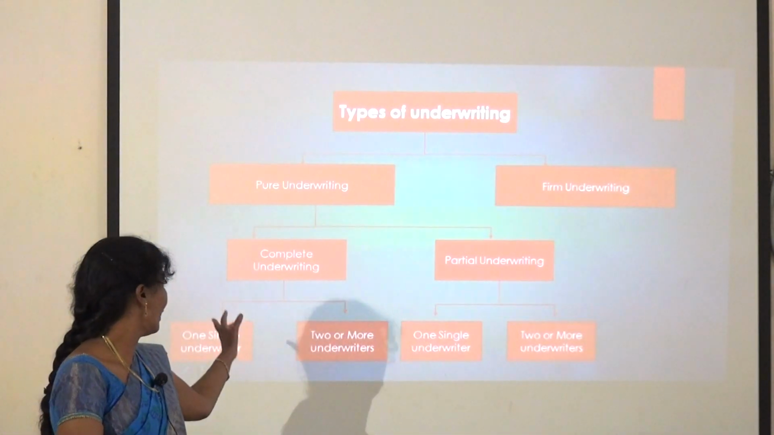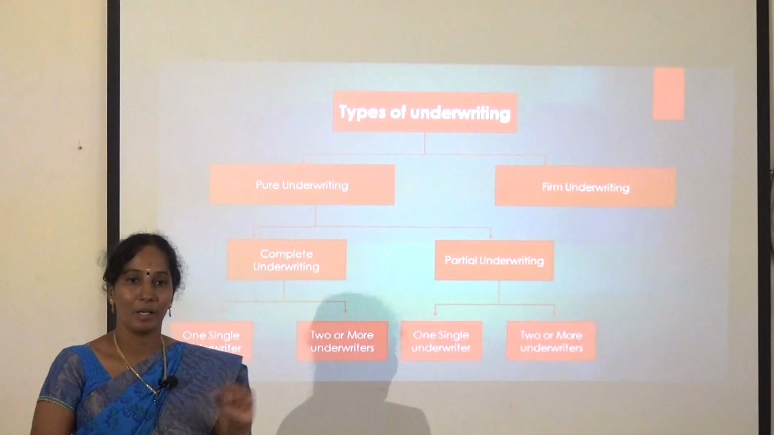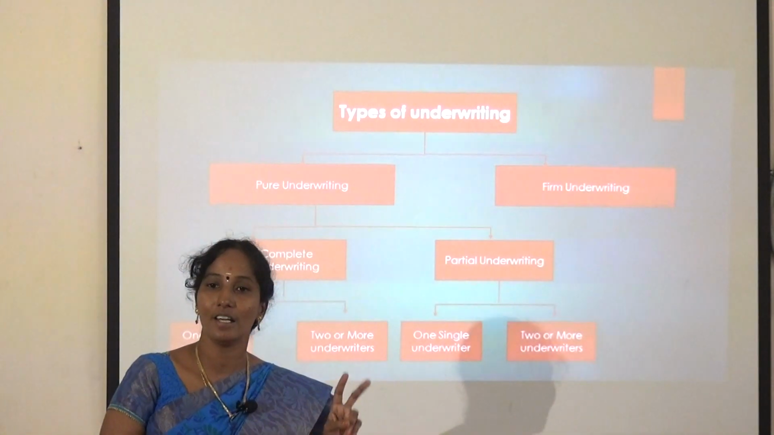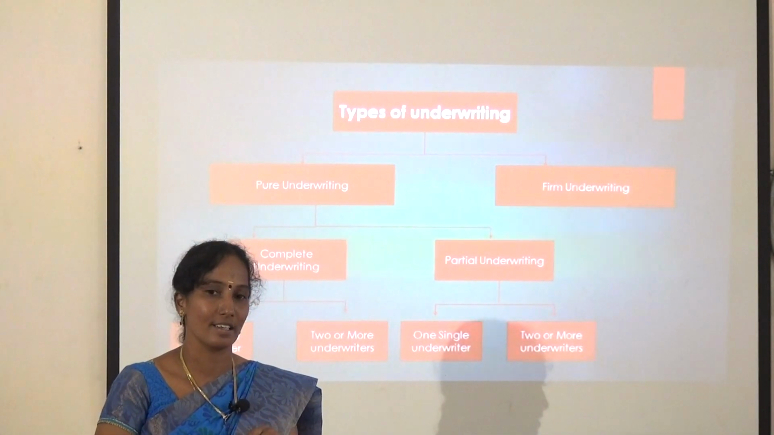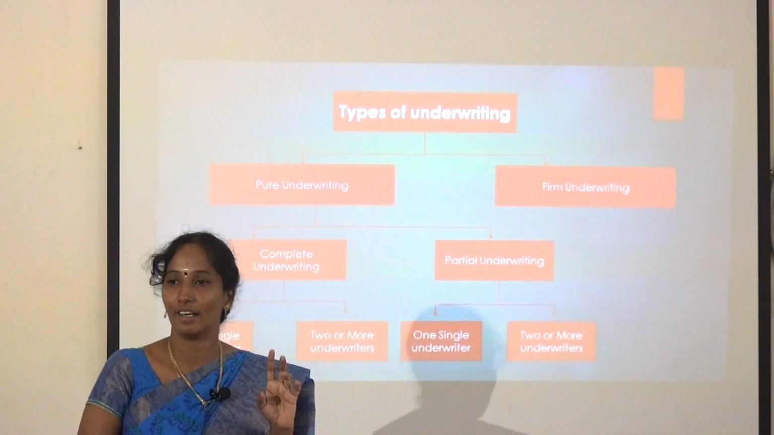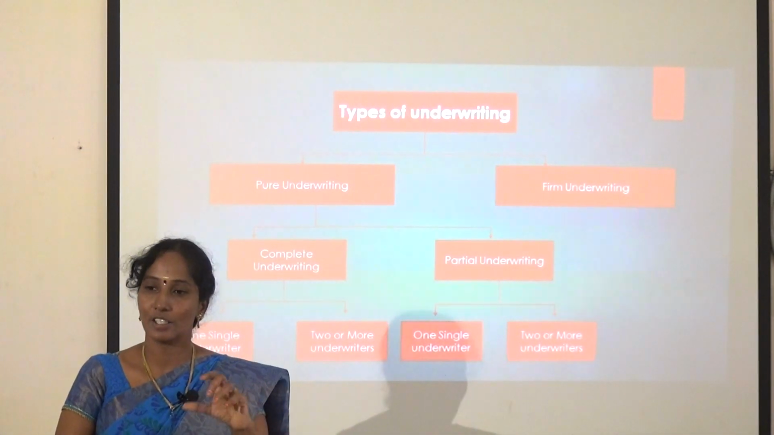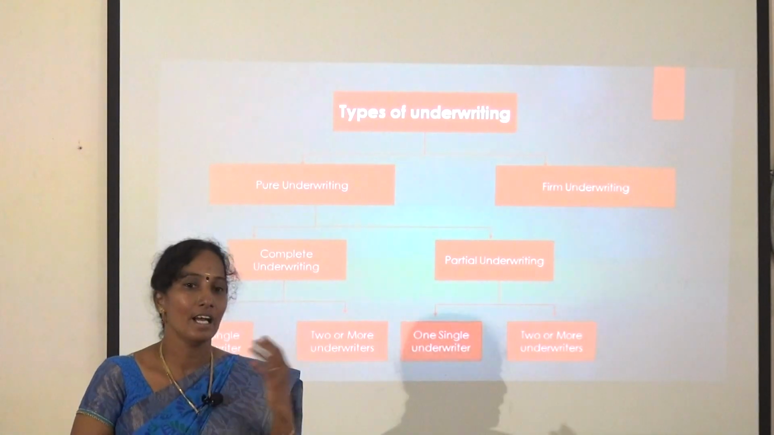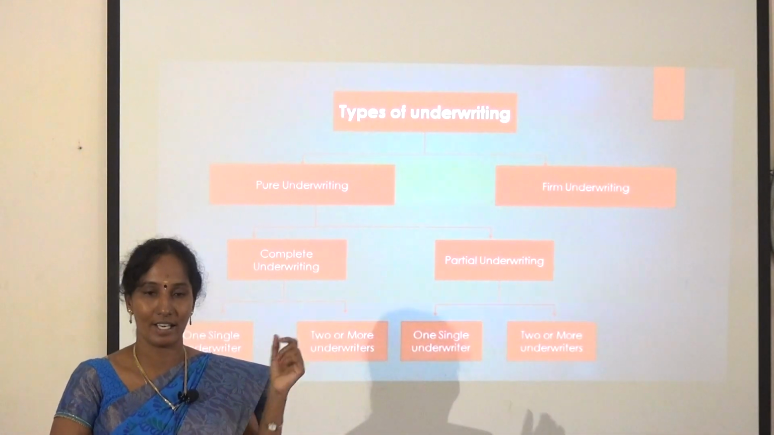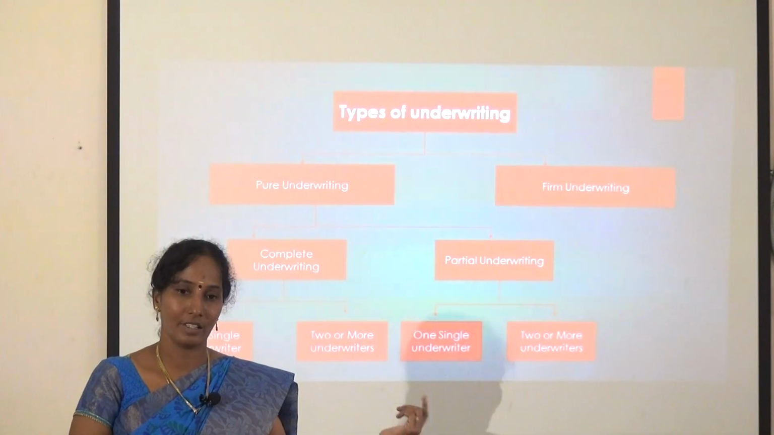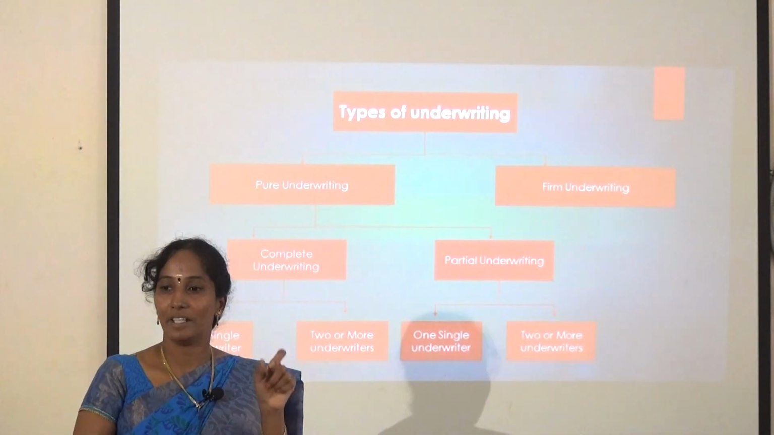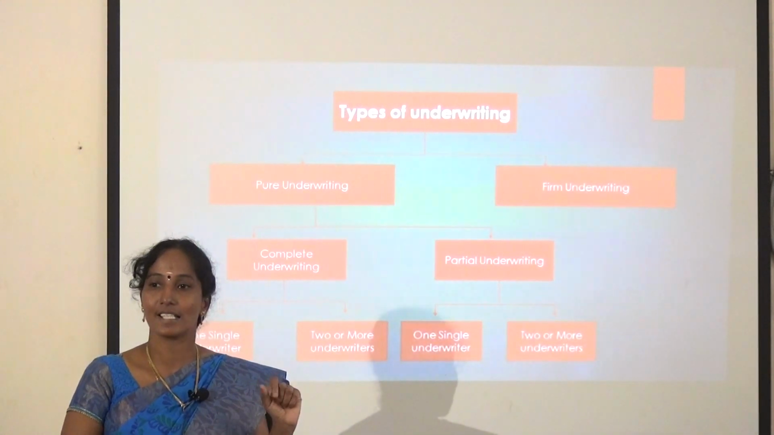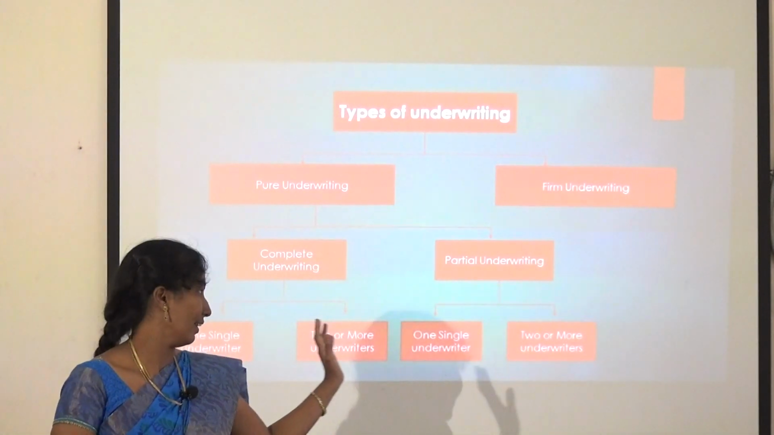Complete underwriting is divided into two categories. The first one is a single underwriter, the second one is two or more underwriters. What does single underwriter mean? The complete underwriting taken over by an individual underwriter is considered a single underwriter. I will give the same example: the company issues 10,000 shares and X undertakes the whole shares. That is called complete underwriting by a single underwriter.